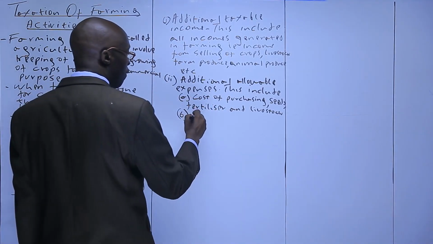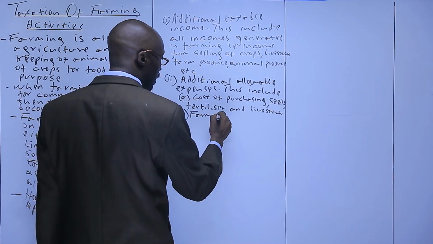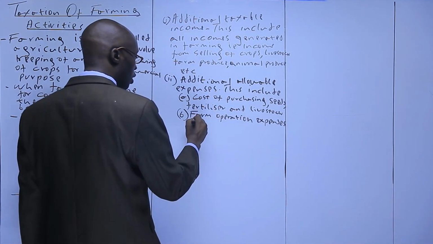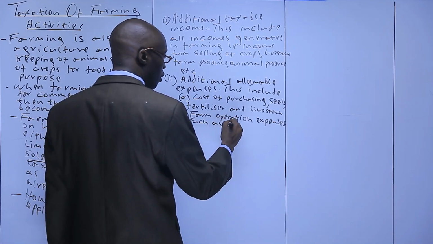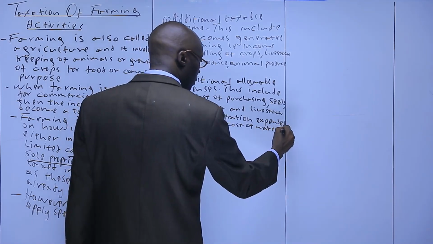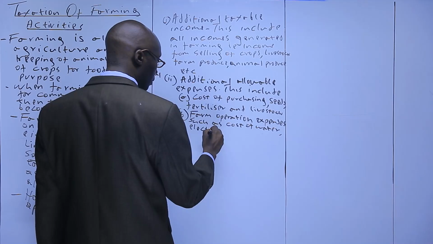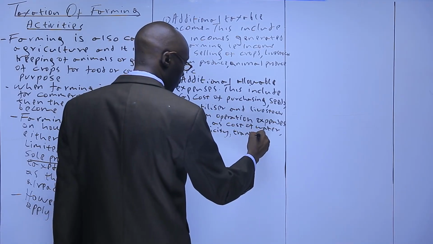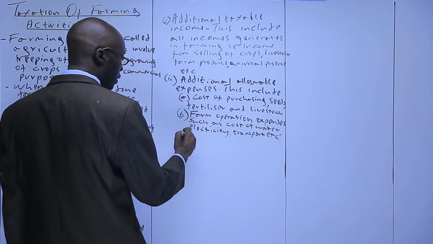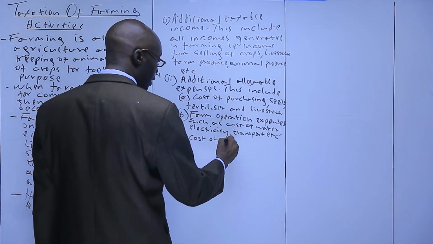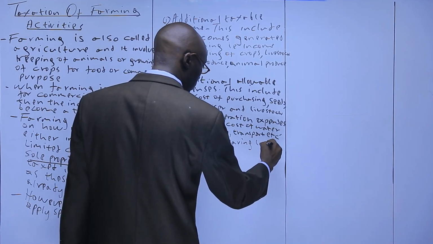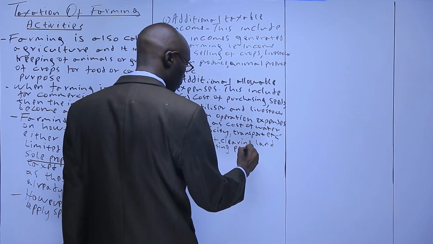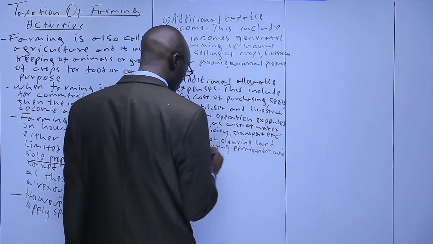B, farm operation expenses, such as cost of water, electricity, transport, etc. Then we have C, costs of clearing land and planting permanent and semi-permanent crops.